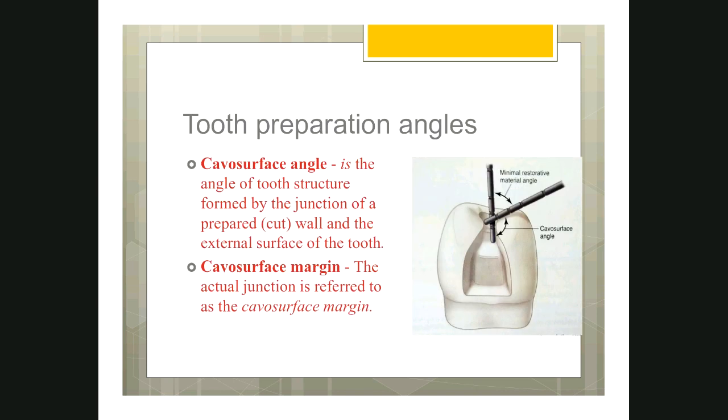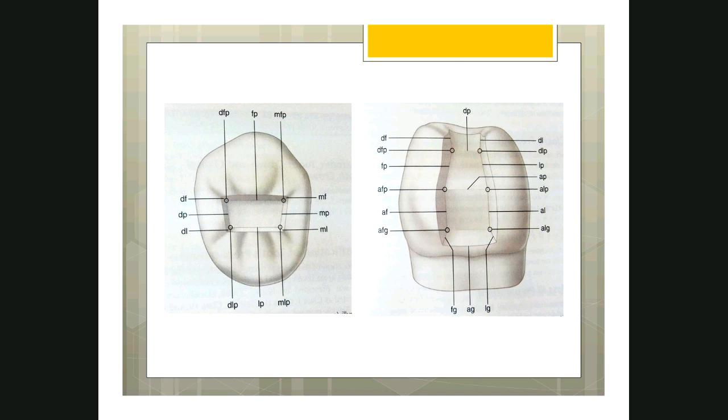Just one extra information I want to give you. In class 1 cavity there are 4 point angles and 8 line angles. Whereas in class 2 MO cavity, that means the picture what you see here is MO cavity, one side, class 2, involving the occlusal and mesial, or distal.